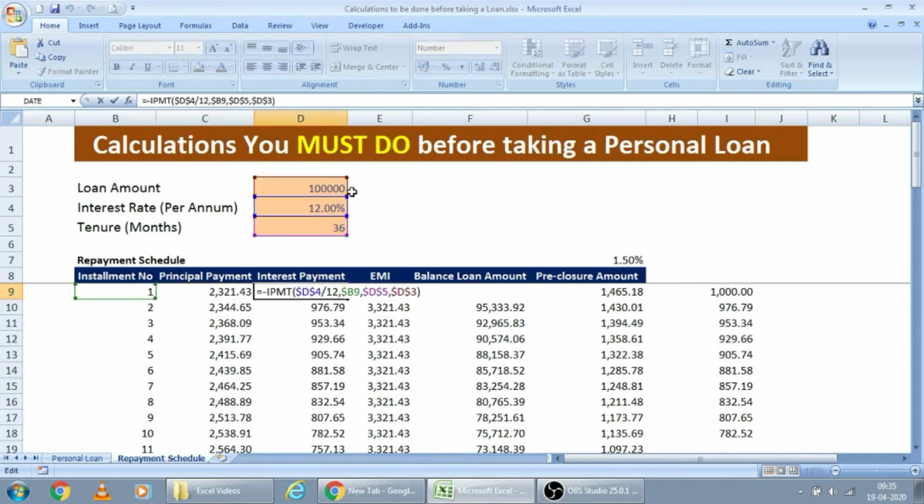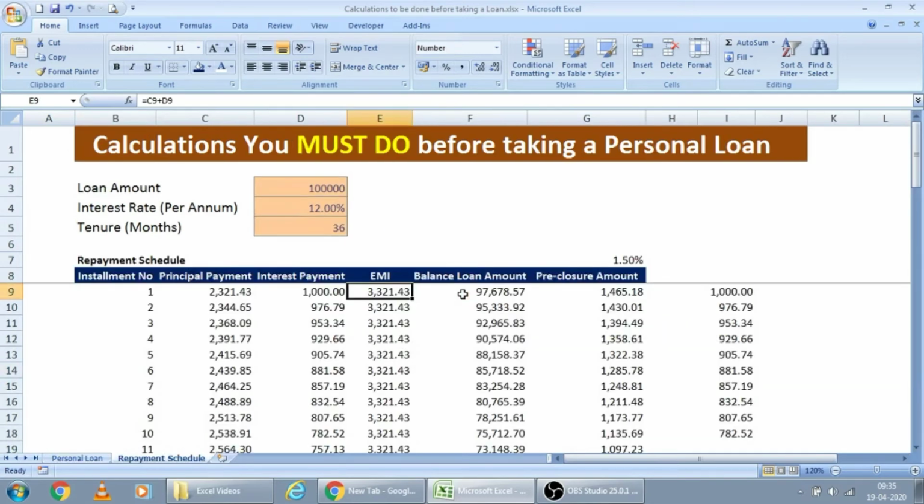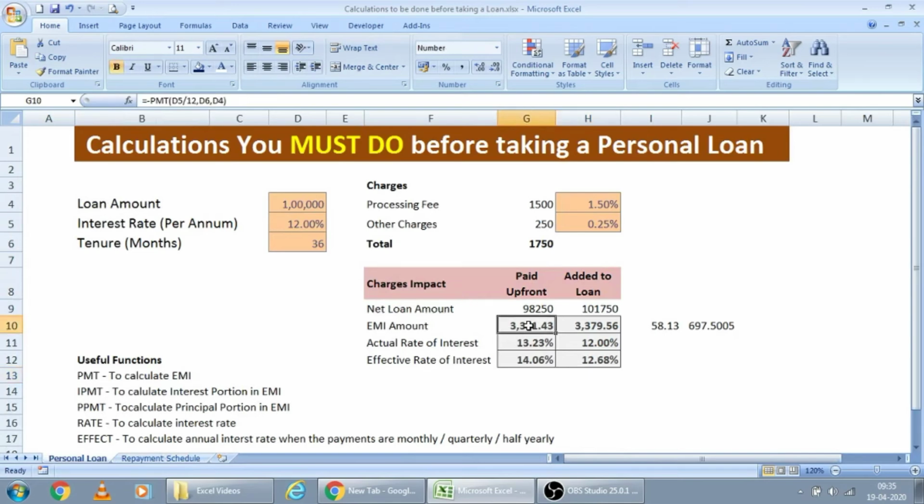Same way for IPMT, the same formula. Instead of PPMT, I am just using the IPMT. This is the same formula. Now if we add these two, it will be equal to your EMI amount here. 3321 and 3321, this one.